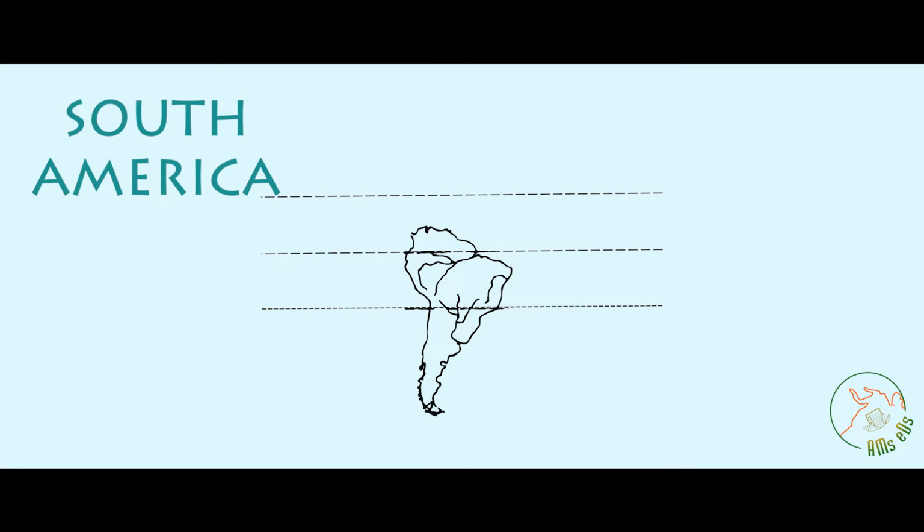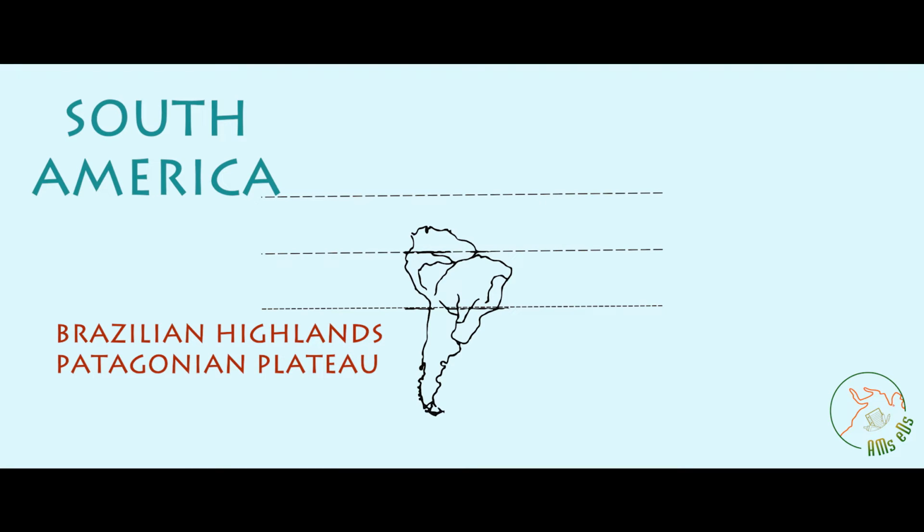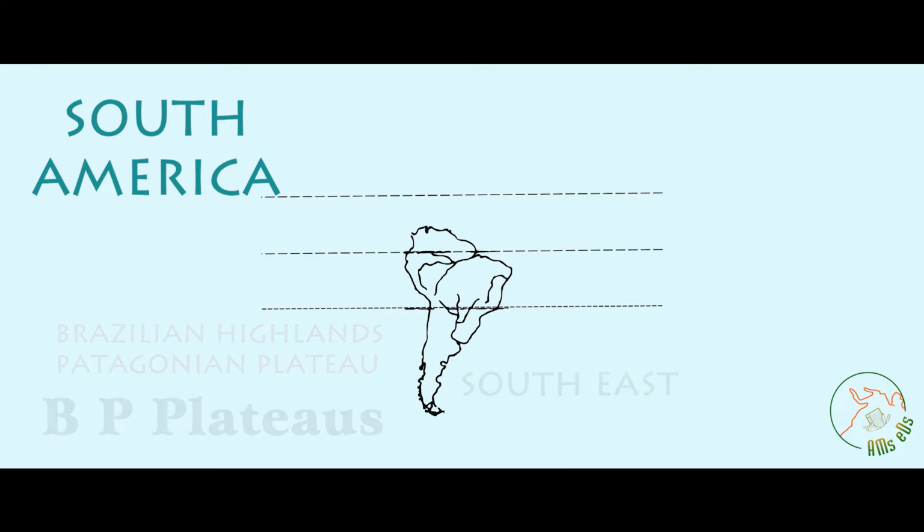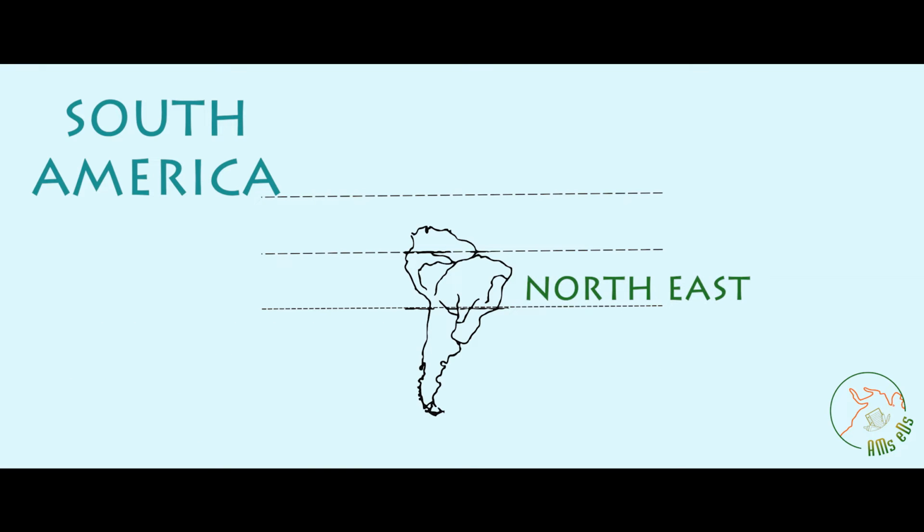In South America, we shall learn to mark the Brazilian Highlands and the Patagonian Plateau, the BP plateaus from northeast to southeast. Towards the northeastern part, a major portion of the land is occupied by these highlands.